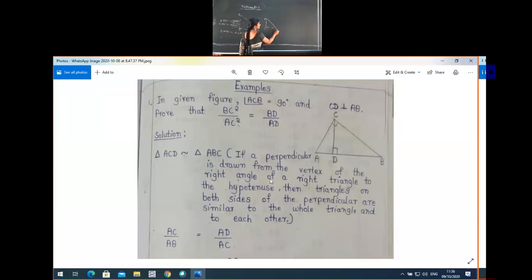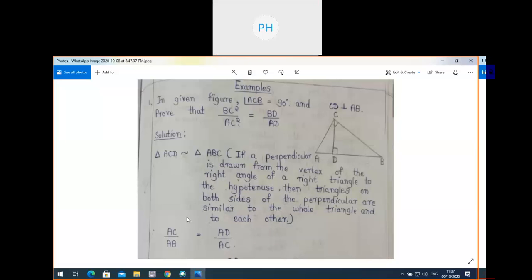ACB, right? Now this one is the original triangle. For that, ACD, in the sense ADC, is a right angle triangle. These are the two pictures separately, and this triangle is similar to this triangle. You can prove the similarity also according to AA criteria. You can prove the similarity of these two triangles. So now the ratio is, what happened?